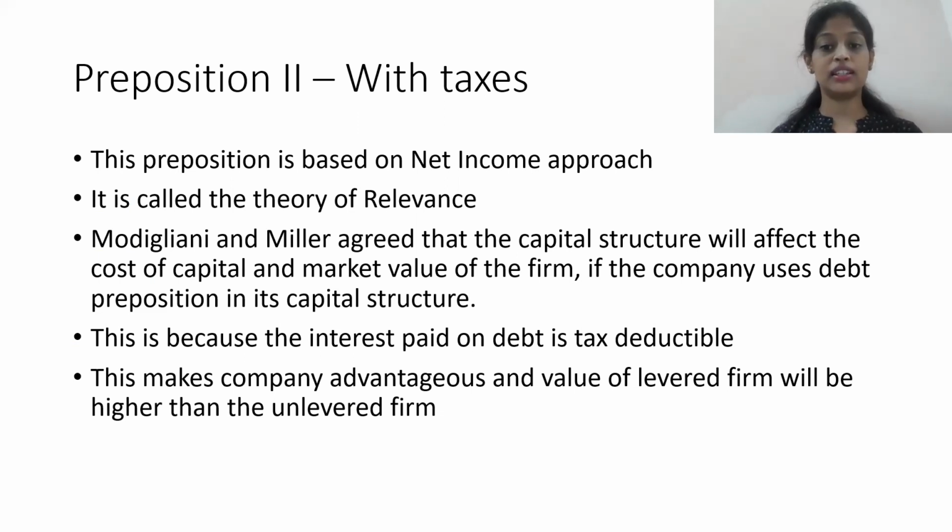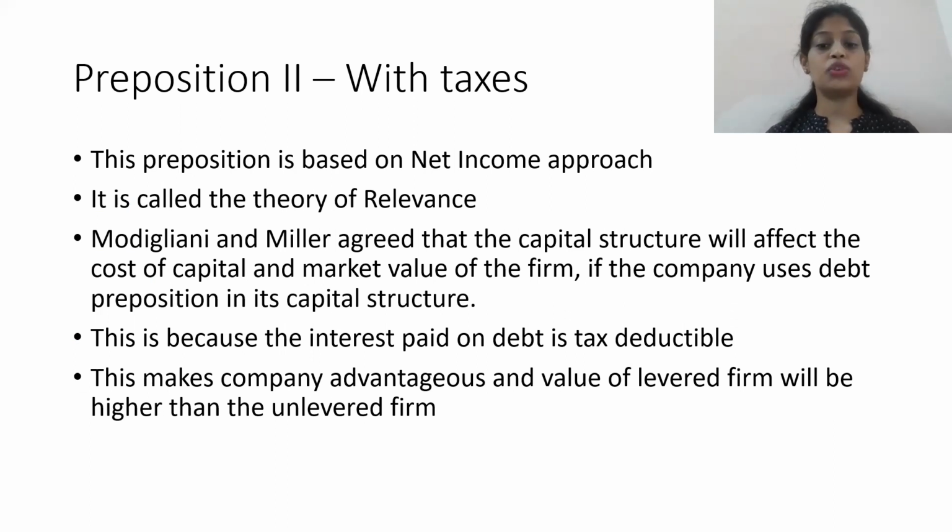So Modigliani and Miller agreed that capital structure will affect the cost of capital and the value of the firm if the company uses debt proportion in its capital structure. When I say use debt proportion, it does not mean completely or using more debt or taking more borrowing. It has a certain margin. If you include debt up to that particular margin, it will definitely affect the value of the firm. This is because the interest paid on debt is tax deductible. So when interest is paid on this debt, which is included in the capital structure, that interest is tax deductible.